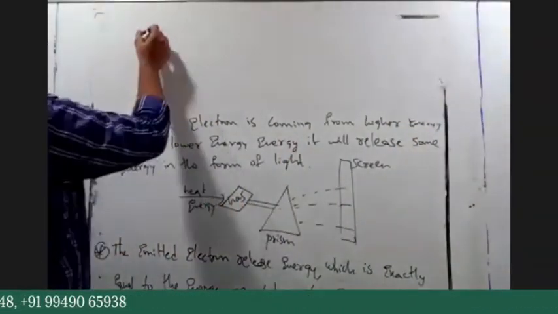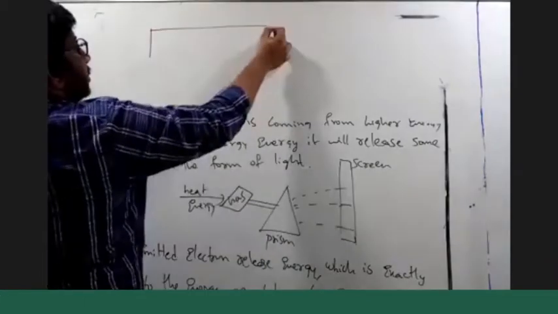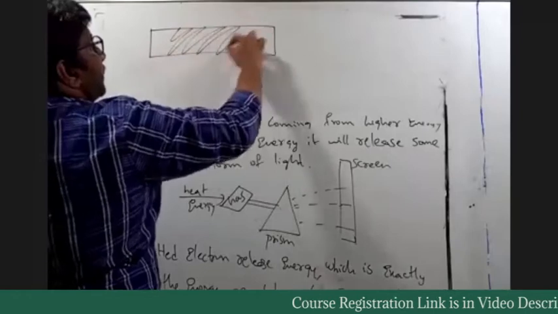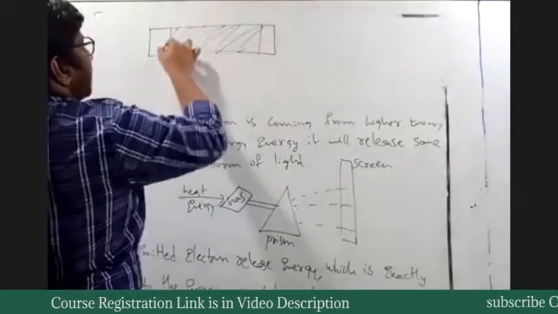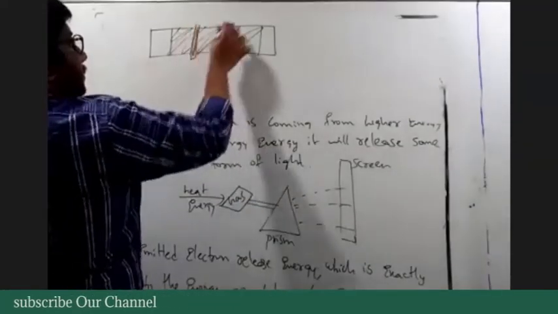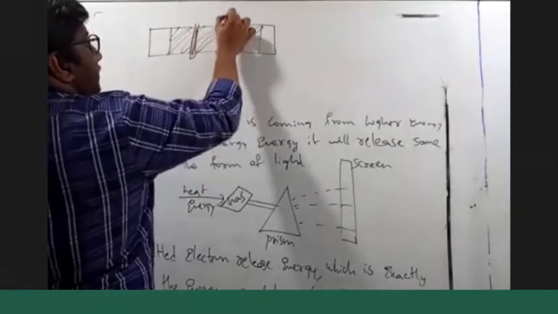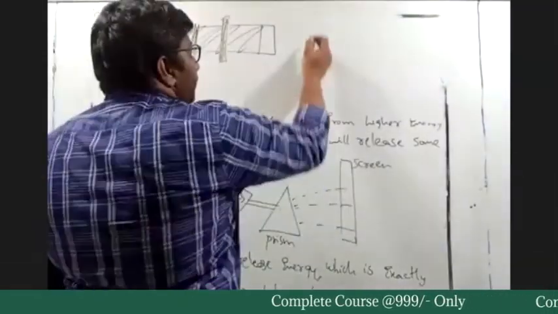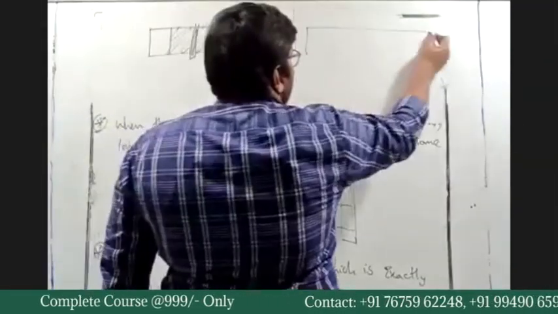So earlier on the graph, we had color. This dark part is color, and we have dark lines. Now what do we have?